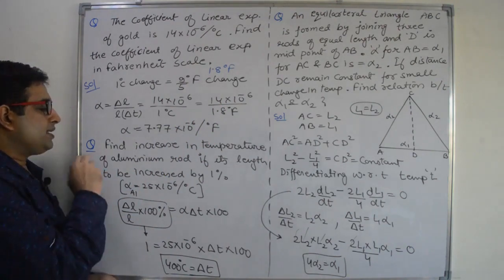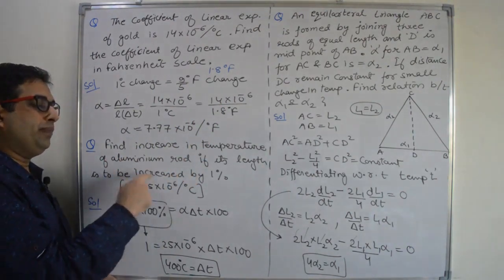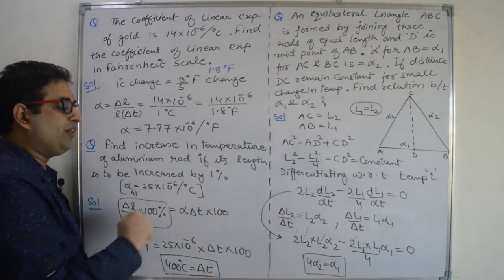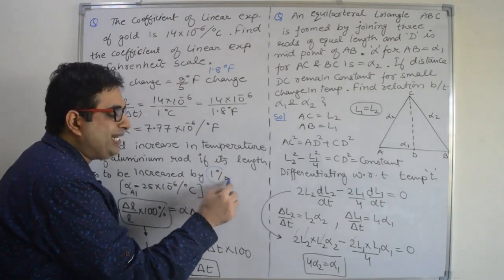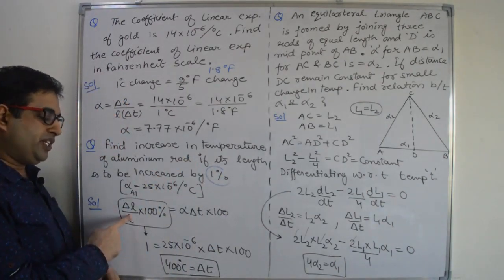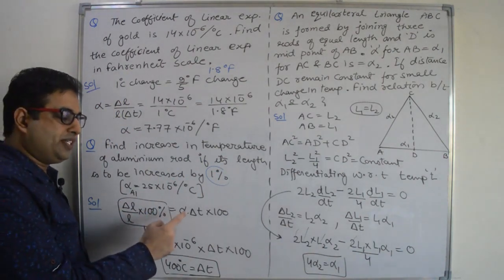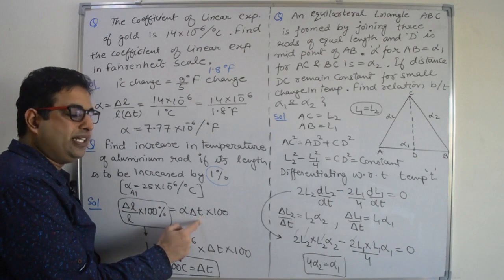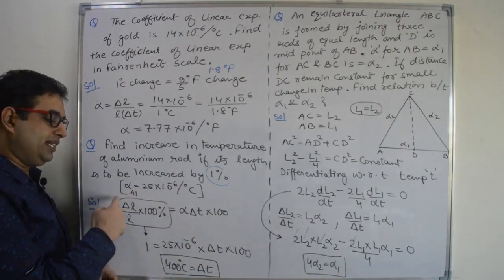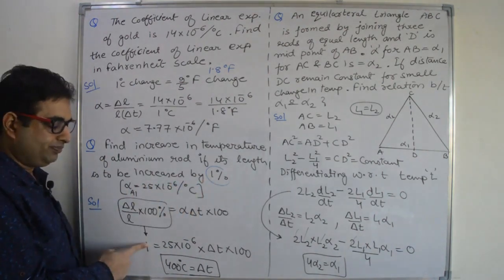Right? Second problem. Find the increase in temperature of an aluminium rod if its length is to be increased by 1%. So percentage change is given to you. And we know the percentage change formula is delta L by L into 100% is equal to alpha into delta T into 100. So the percentage increase in length is given to you, 1%.